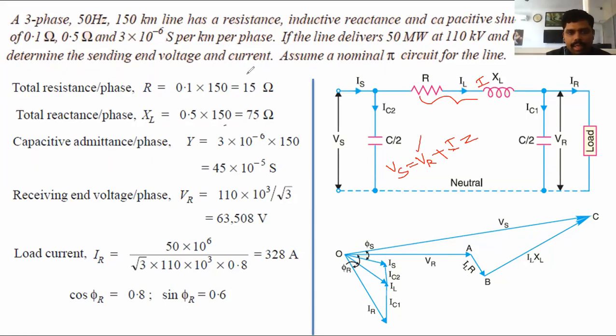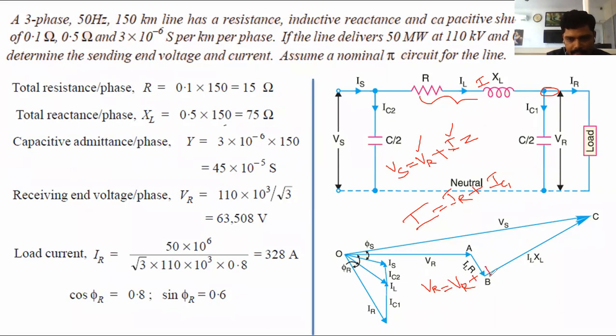In the problem it is given as 110 kV, but the phase value is 63,508 volts. Here we want to find the I value. Based upon the junction point, I equals IR plus IC1. For simplifying, we can write in rectangular and polar form. The receiving end voltage is available only in rectangular form with no imaginary term: VR equals VR plus j0.